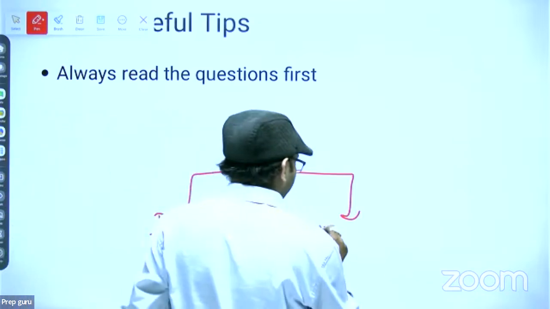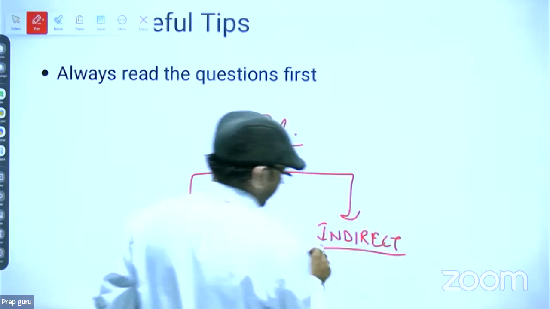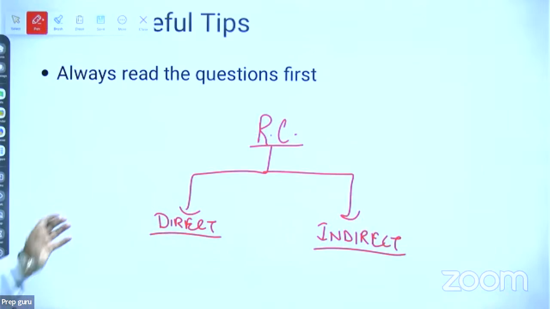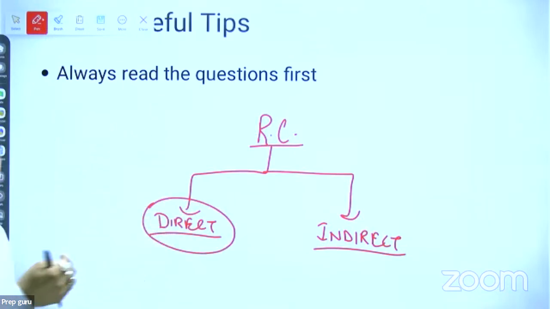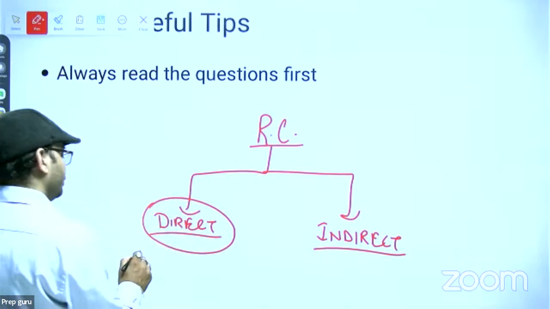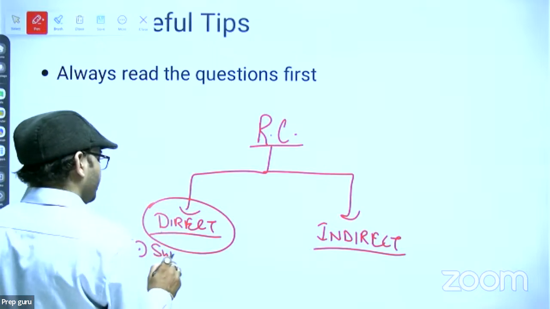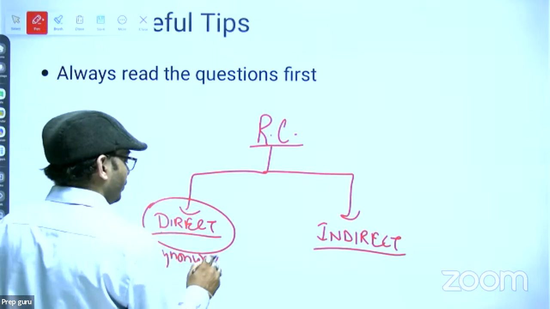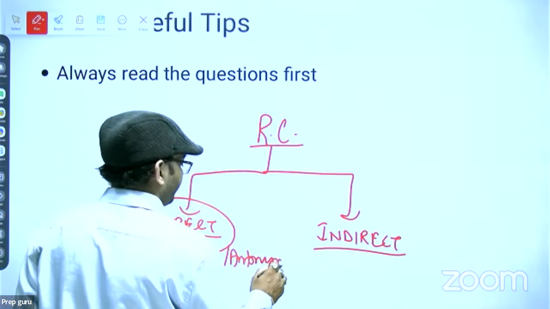And the second one is what? Indirect. Broadly I am telling you, in the broader classification, indirect questions and direct questions. Direct questions means what? Which can be answered directly from the passage, means we don't have to do any kind of analysis, right? Under direct questions, what are the questions which come under this head? The first question is what? Synonyms or antonyms